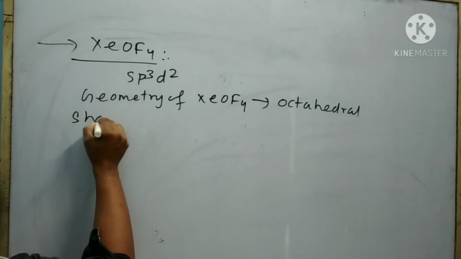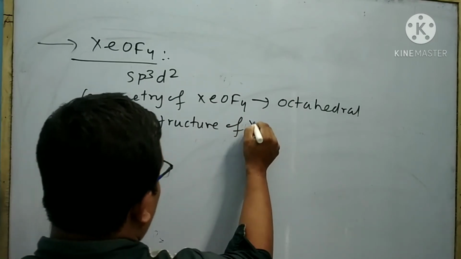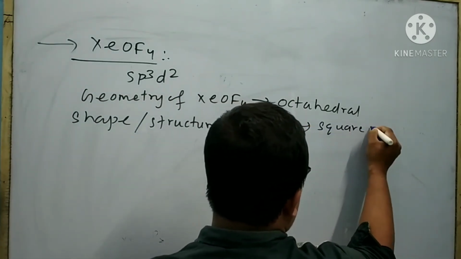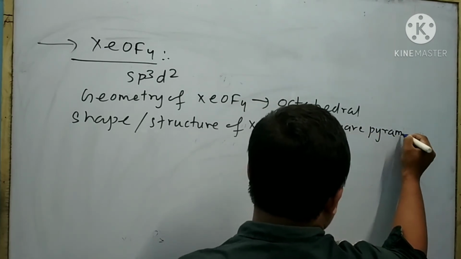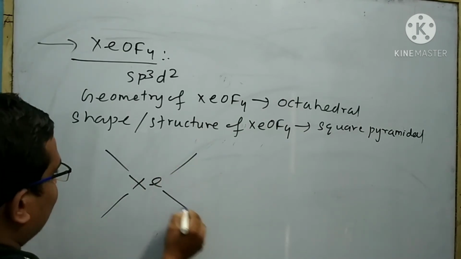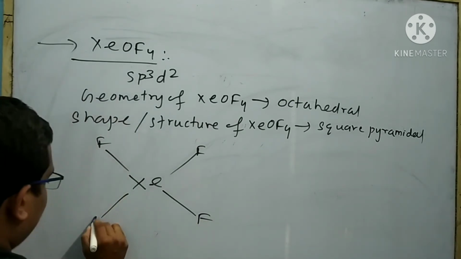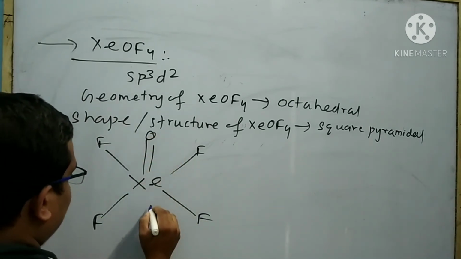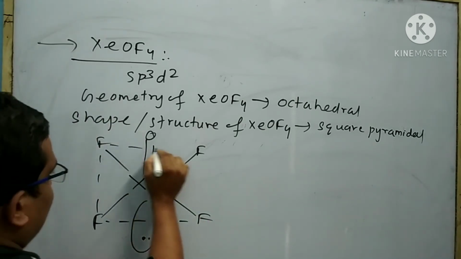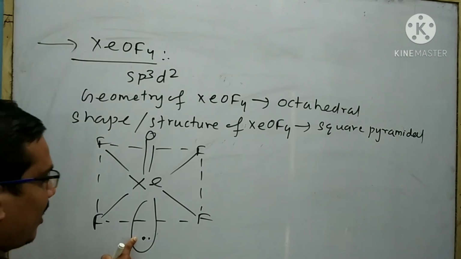The shape or structure of XeOF4 is square pyramidal. This is the octahedral geometry of XeOF4. This is your lone pair.